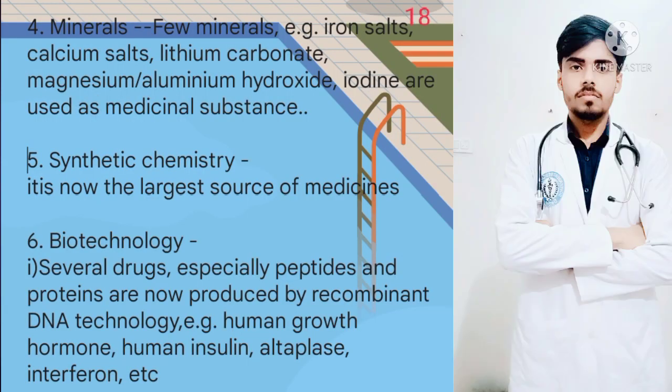Now the other sources of drugs include minerals. A few minerals such as iron salts, calcium salts, lithium carbonate, magnesium and aluminum hydroxide, and iodine are used as medicinal substances. The fifth source is synthetic chemistry, which is now the largest source of medicine. And lastly, biotechnology. As you already know, several drugs, especially peptides and proteins, are now produced by recombinant DNA technology. For example, human growth hormone, human insulin, alteplase, and interferon are drugs produced by recombinant DNA technology.